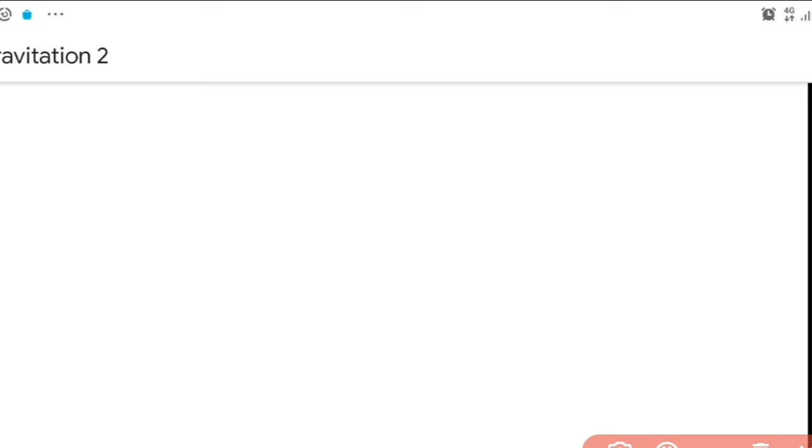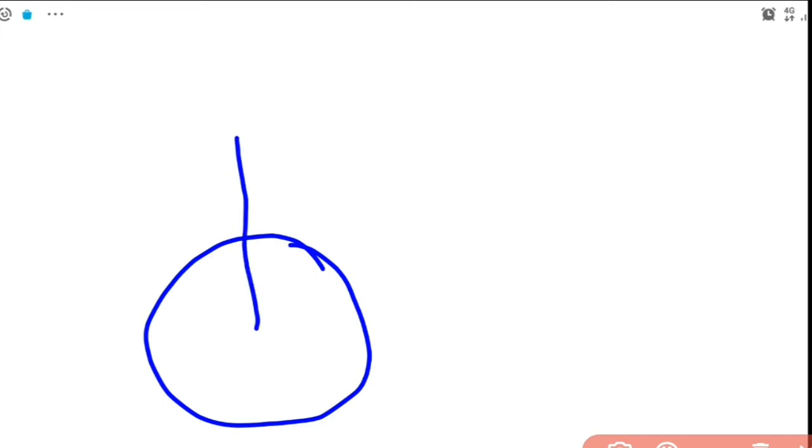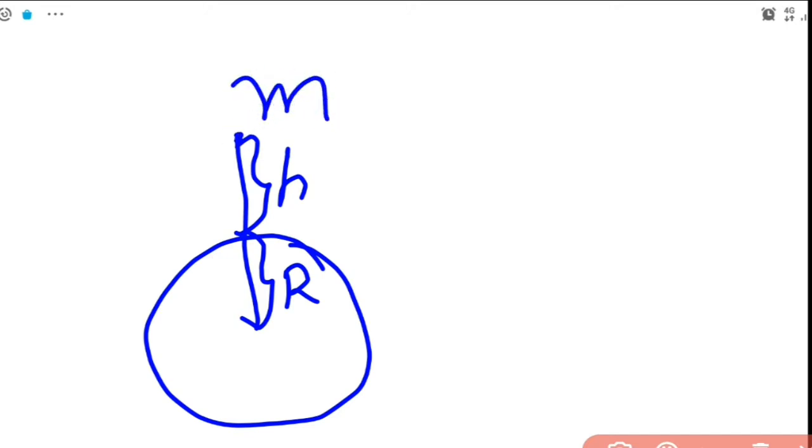Let's discuss how to write the expression for the total energy of an object which is thrown from the surface of Earth. For that, we consider an object which is kept at a height h from the surface of Earth. So, suppose this is Earth. From the center of Earth at a distance small r we say. So, from the surface of Earth it is at a height h. The radius of Earth we take as capital R. So, at a height h from the surface of Earth we have an object of mass m.